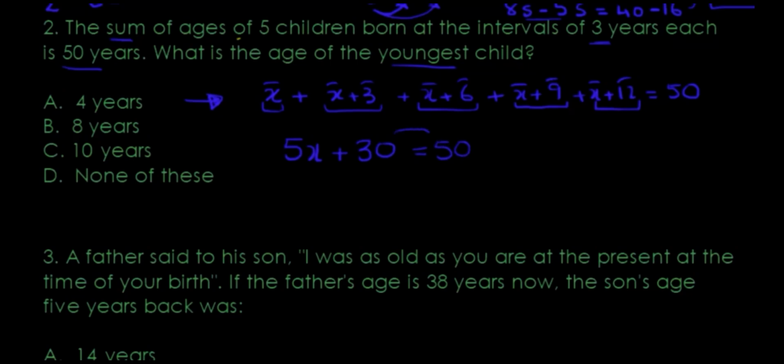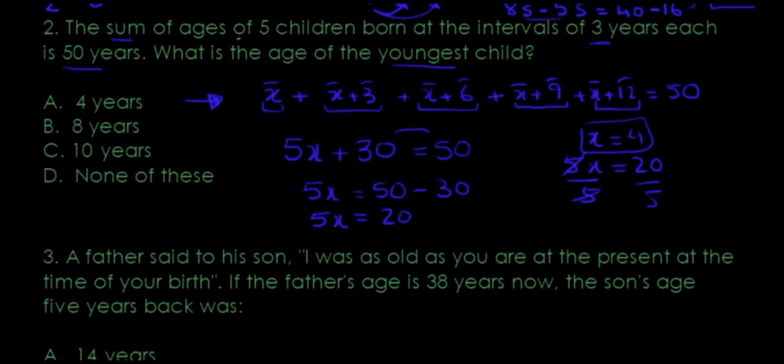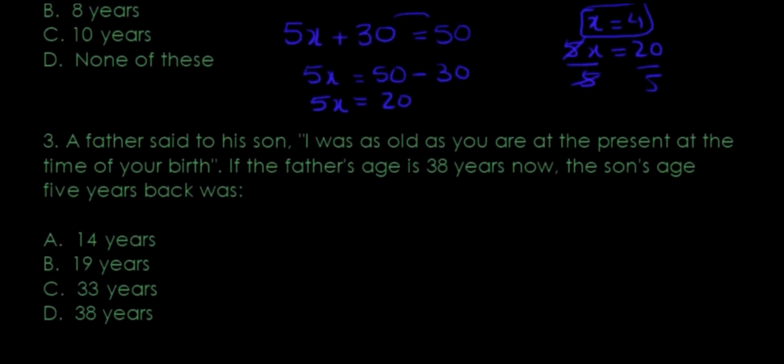Equals 50. I'll take 30 to the other side. It's being added here. On the opposite side, it becomes subtraction. The sign reverses. It's 20. 5 times what gives you a 20? I'll divide both by 5. So they cancel out. I'm left with x only. 20 divided by 5 is a 4. x equals 4. So that's the age of the youngest child. That was the age of the youngest child, right? So we got a 4. That's the answer. It was fairly simple, maybe.